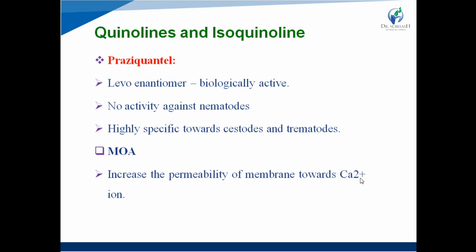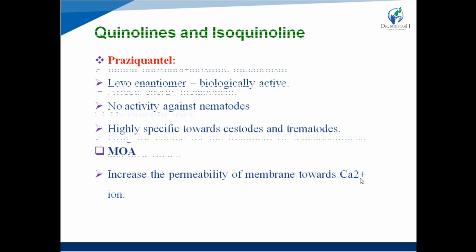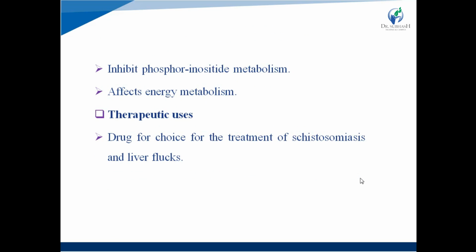Now, increased calcium ion concentration leads to the spasm or contraction of muscles inside the cell. So, the increased muscle contraction leads to the paralysis of the tapeworm, and it is easily expelled out from the body. Additionally, it is also shown to inhibit phosphoinositide metabolism, by an undetermined mechanism, which leads to worm paralysis.